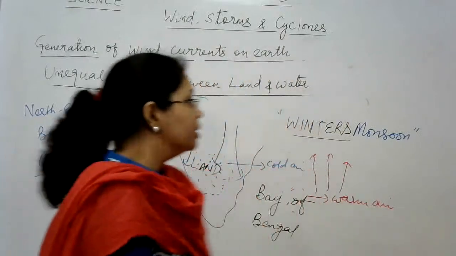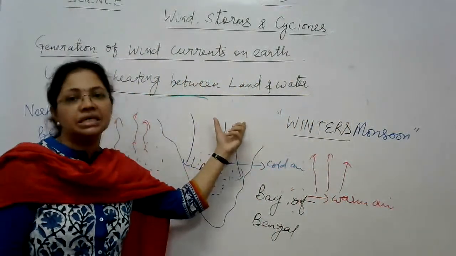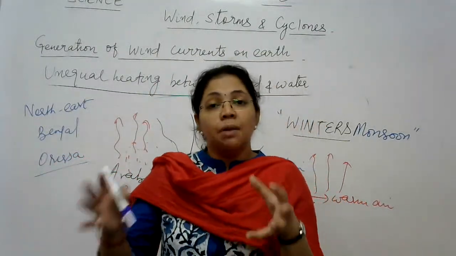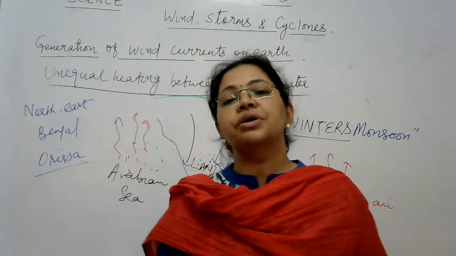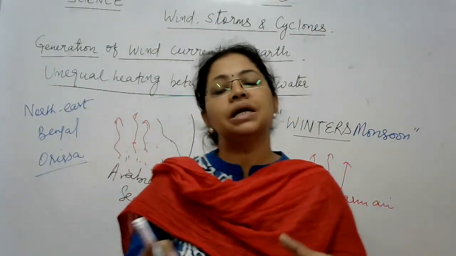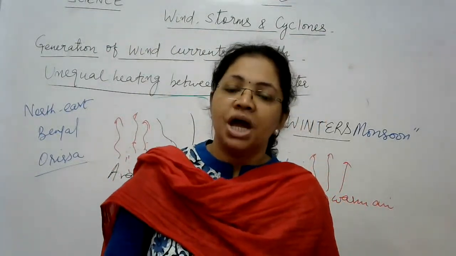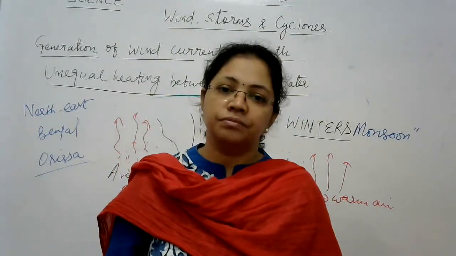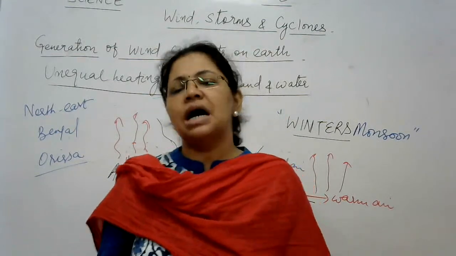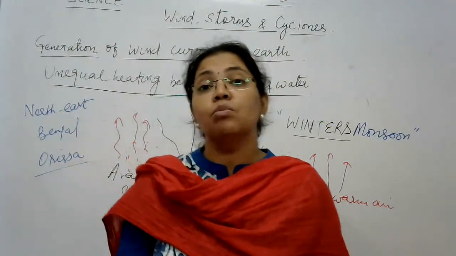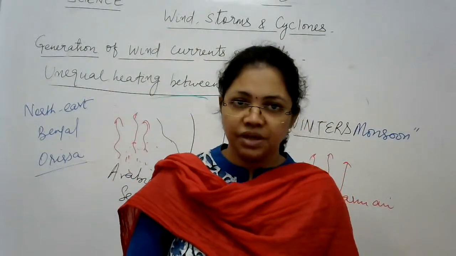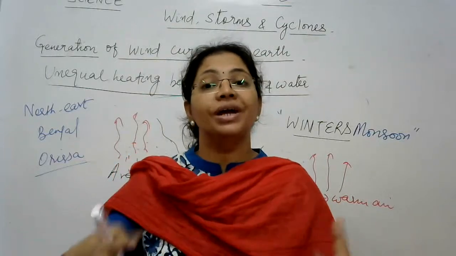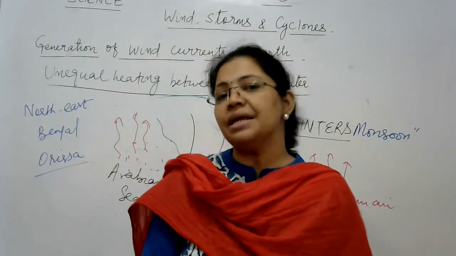And another thing, monsoon in case of India is very important, because we know that the maximum population in our country India is dependent upon agriculture, and most agriculture in India is rain fed. Even now, many farmers wait for the timely monsoon to irrigate their fields, right? So that is how monsoon winds are caused, or simply how winds are caused due to unequal heating